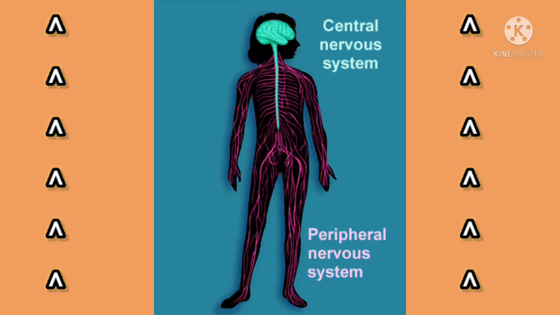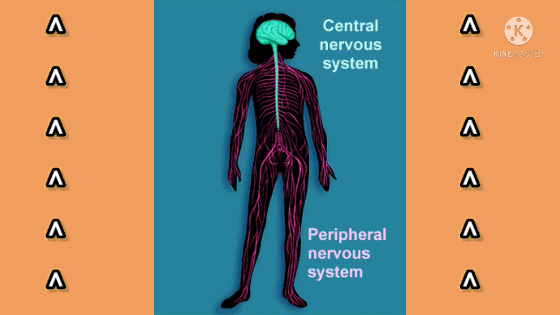Those nerves arising from the brain are called cranial nerves and those arising from the spinal cord are called spinal nerves. So the peripheral nervous system consists of two types of nerves: cranial nerves and spinal nerves.